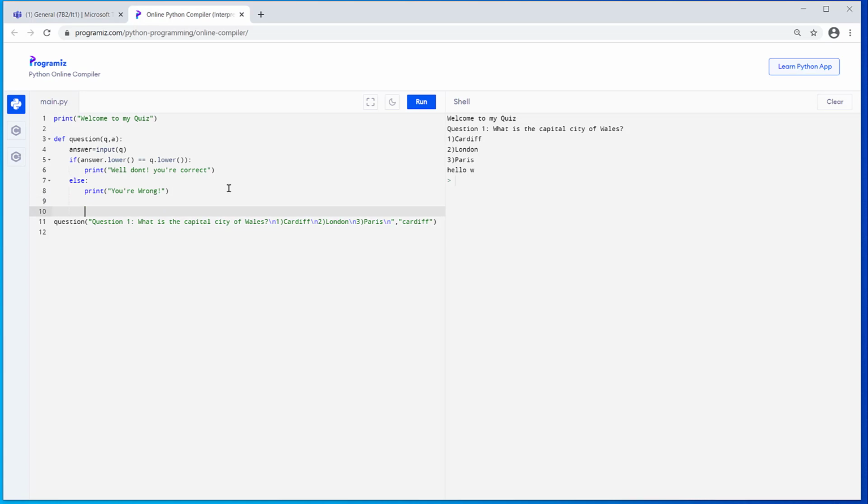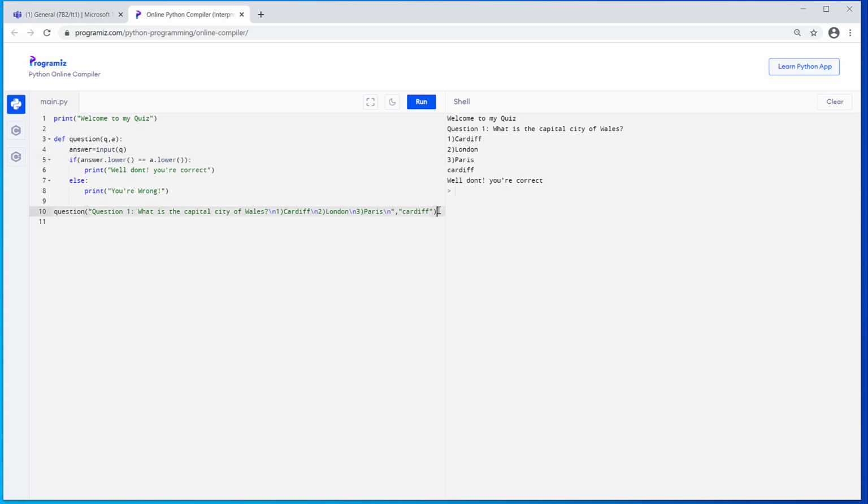Put that in place. Now if I run that, that's how it looks. And if I put in Cardiff, it says I'm wrong. I wasn't quite happy with what I've done there, so let me double check. Cardiff, yes, I've spelled that all correctly in that place there. Done all of that. That's why. That's a Q. That should be an A. Run that again. Try it again. Cardiff. Well done, you're correct.